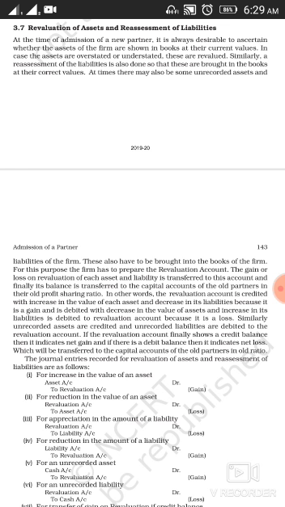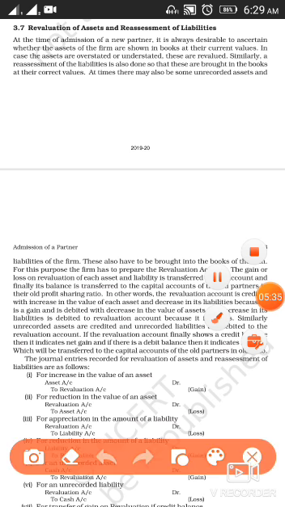As I've told you, this net gain or net loss at the time of revaluation will be transferred to the old partners capital account in their old profit sharing ratio. So this is very important, that it will be transferred to the old partners capital account in their old profit sharing ratio.